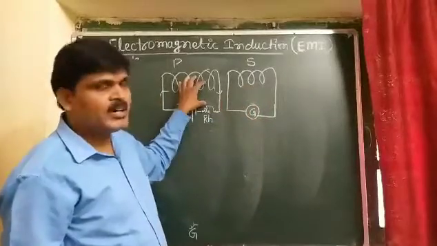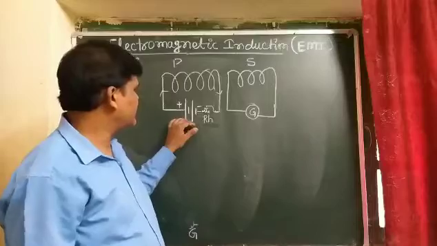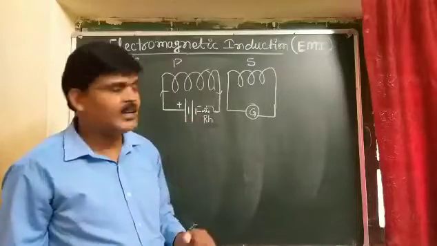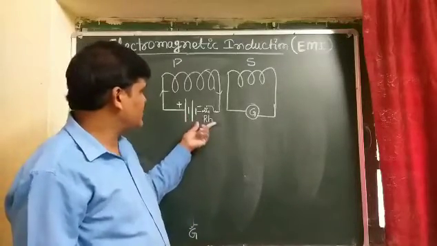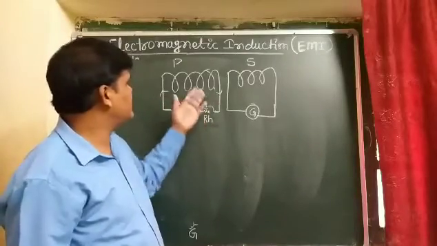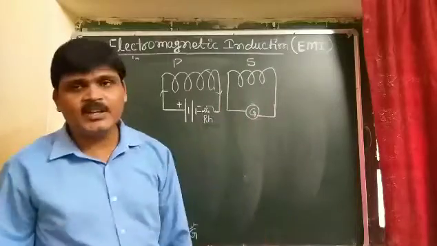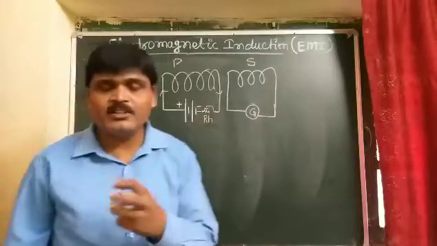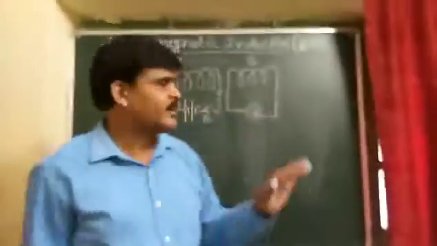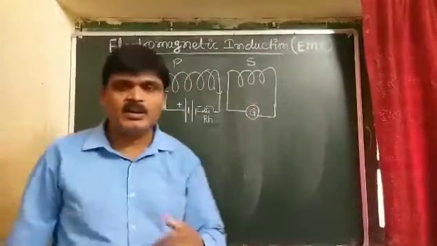So in place of bar magnet we take a coil which is connected with a battery and rheostat, and if we increase or decrease the current into the primary coil, means first coil, according to Oersted experiment, if current is produced in this coil, there will be what?